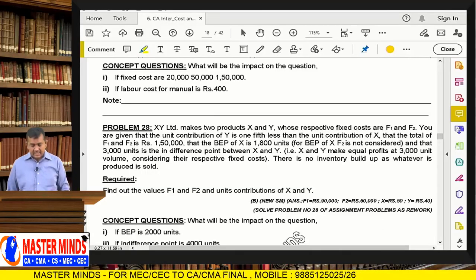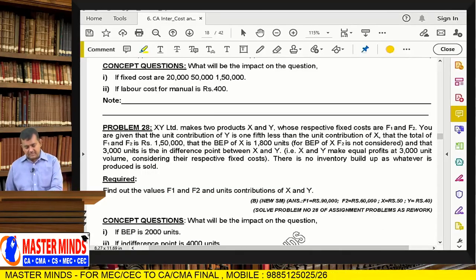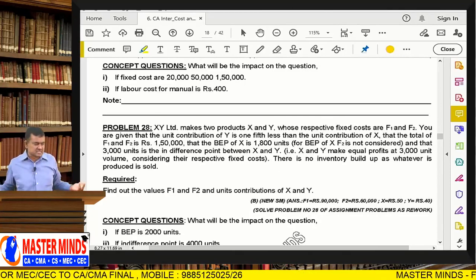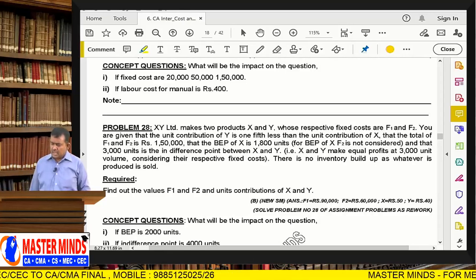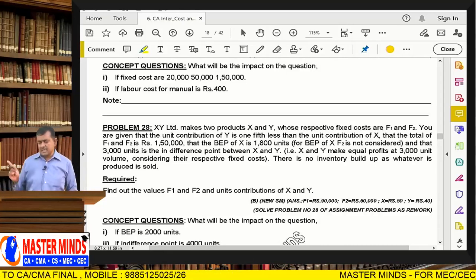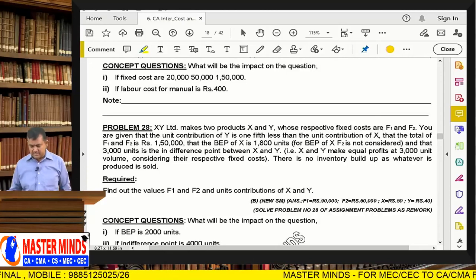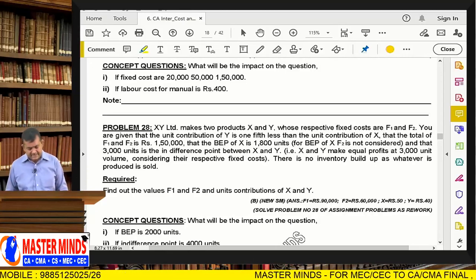So the break-even point of product X is 1800 units. While calculating the break-even point of product X, F2 is not considered. So BEP of product X is equal to F1 by contribution per unit of product X. F2 is not considered.